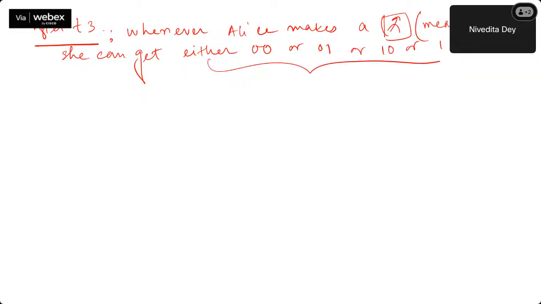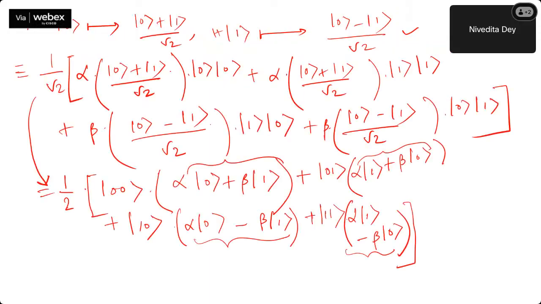Any of these. Now, depending on what Alice gets, Alice will pick up a classical channel like a telephone or something, and Alice will send the information that, okay, I have got this. Right? So Alice can send either 0, 0, or 0, 1, or 1, 0, or 1, 1, depending on what kind of 2-bit value Alice has got. And Bob also can receive any of these things.